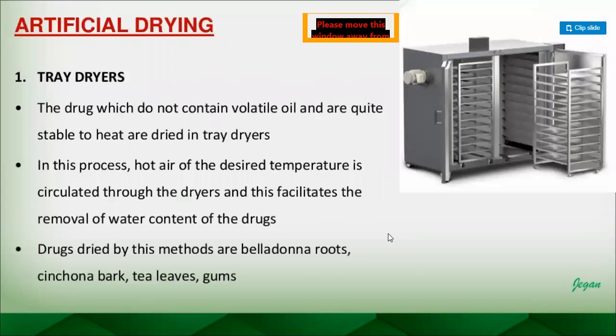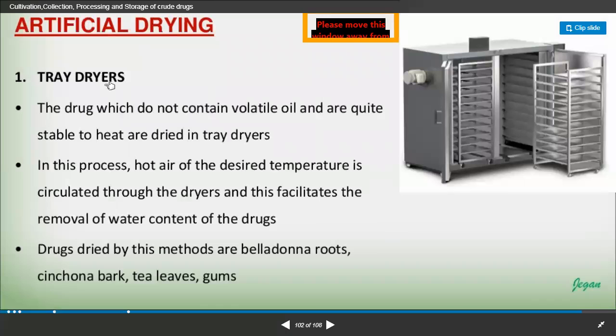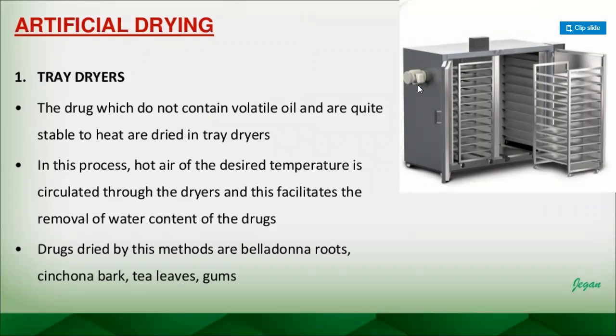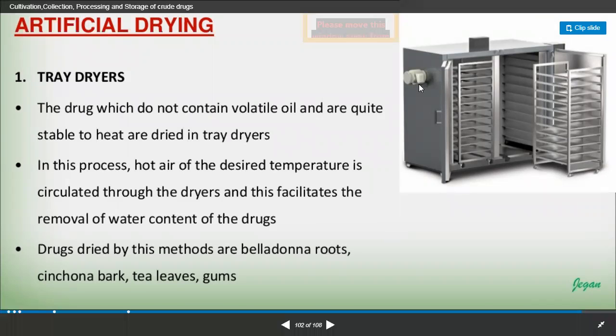So let us discuss artificial drying one by one. There are three types of artificial drying. The first one is the tray dryer, right? Here in the image you can see the different types of trays. In those trays, we are going to insert the crude drugs, and we are going to regulate the temperature so that at the desired temperature we can dry those kinds of drugs.